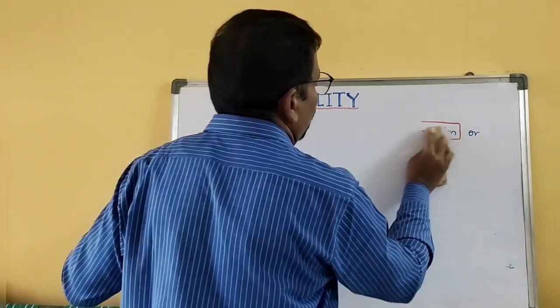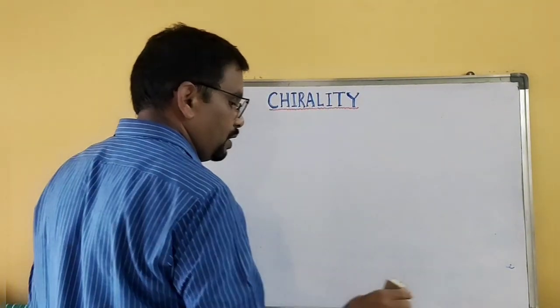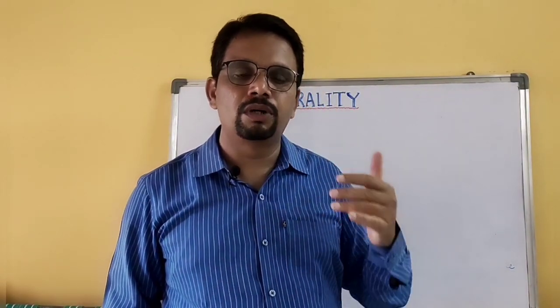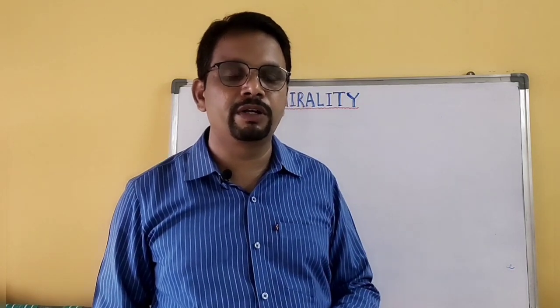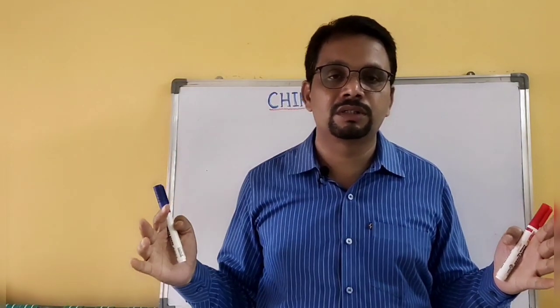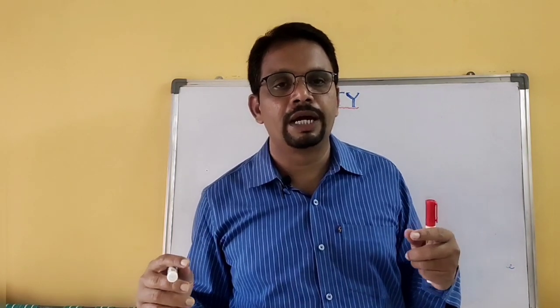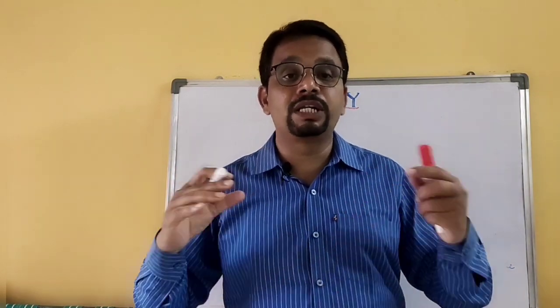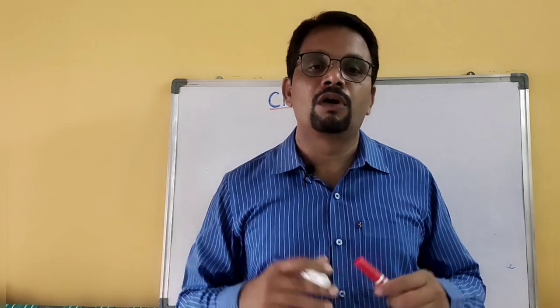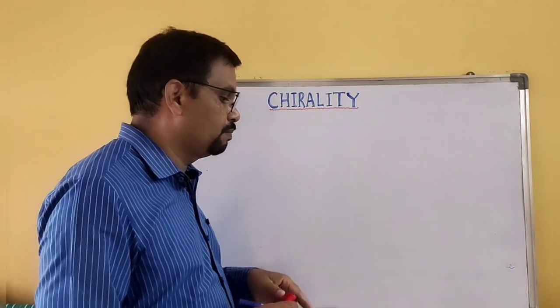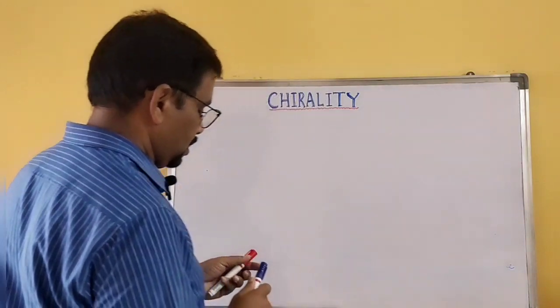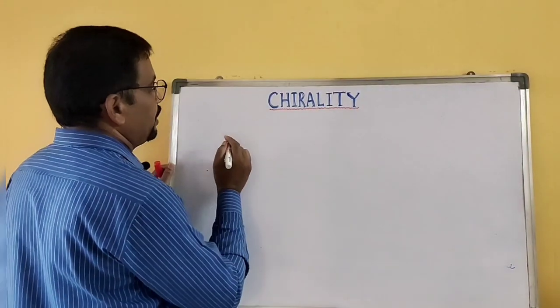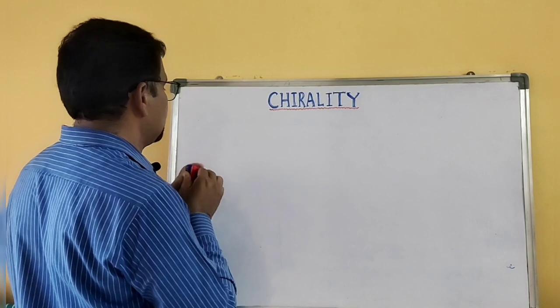So I hope you all understand about chiral molecules and chirality, what is a chiral carbon, what is an achiral molecule, what are symmetric and asymmetric molecules, what is optical activity, and the relationship between optical activity, chirality and asymmetry. I explained all those important concepts in this class, and finally I am going to explain desymmetrization.